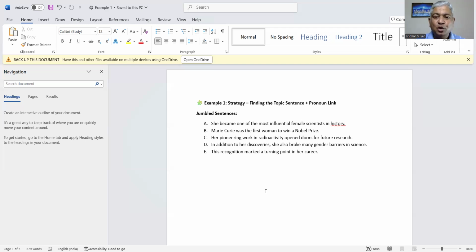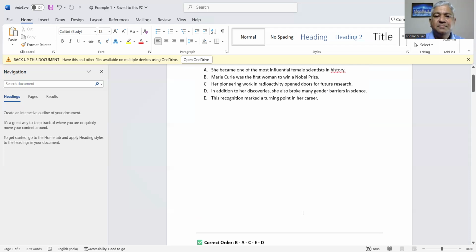First, we have to find out the topic sentence. Here, Marie Curie was the first woman to win a Nobel Prize looks like a topic sentence, followed by the pronoun link. She became one of the most influential female scientists in history. Her pioneering work in radioactivity opened doors for future research. This recognition marked a turning point in her career. In addition to her discoveries, she also broke many gender barriers in science.